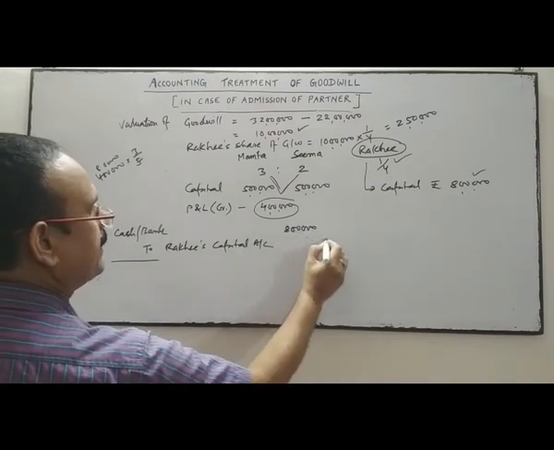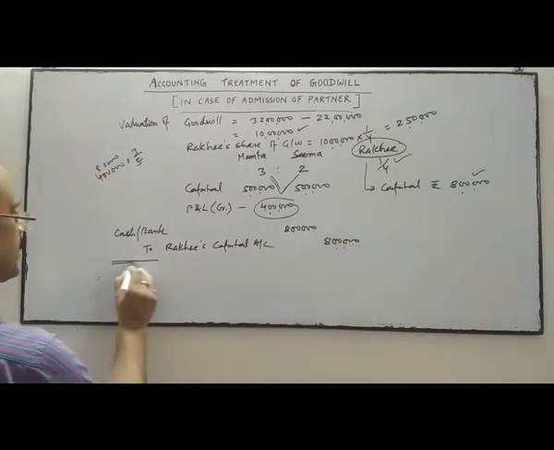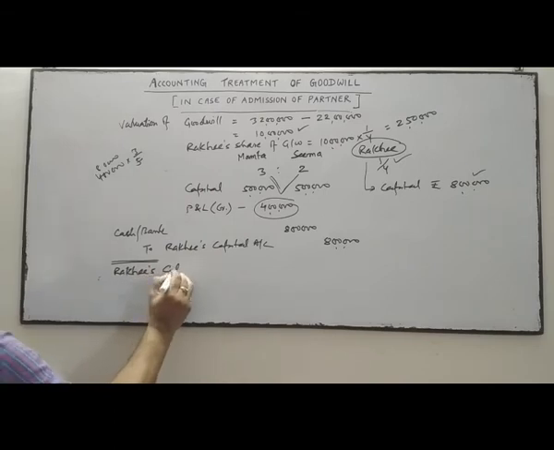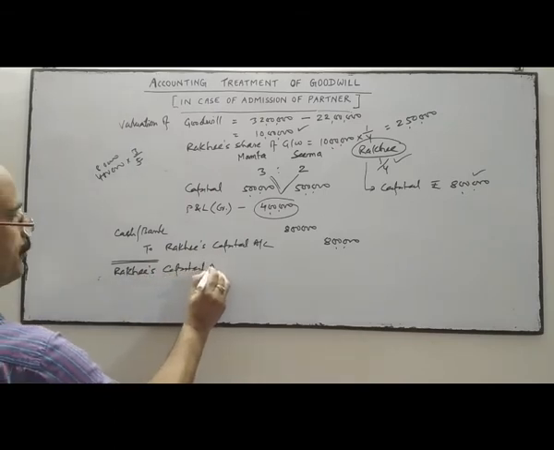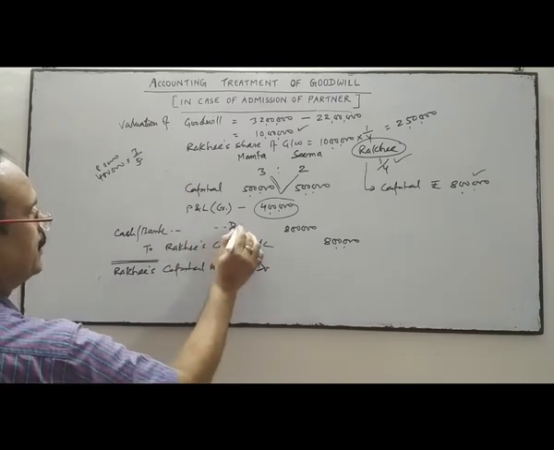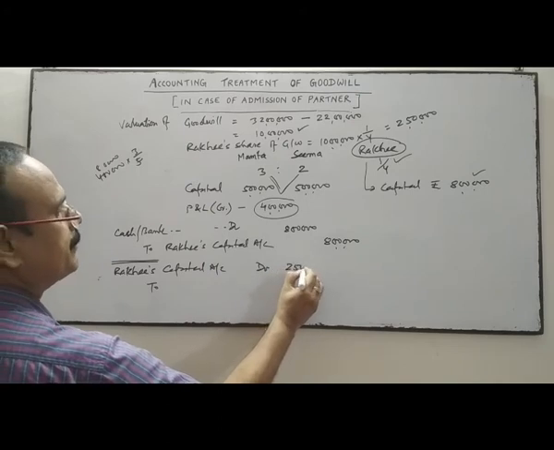She has not given her share of goodwill to the firm. So Rakhi's capital account will be debited with her share of goodwill, and this amount, her share of goodwill, is 2,50,000.